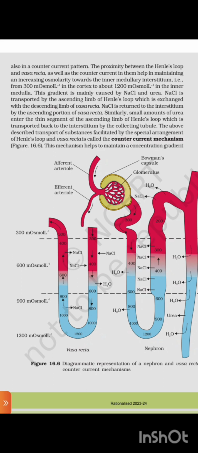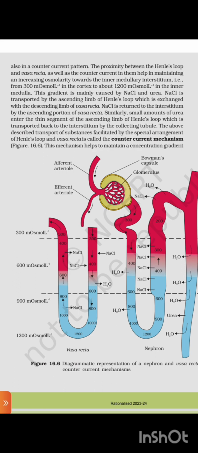Sodium chloride is transported by the ascending limb of Henle's loop, which is exchanged with the descending limb of vasa recta. NaCl is returned to the interstitium by the ascending portion of vasa recta. Similarly, a small amount of urea enters the thin segment of the ascending limb of Henle's loop, which is transported back to the interstitium by the collecting tubule. The above described transport of substances, facilitated by the special arrangement of Henle's loop and vasa recta, is called the countercurrent mechanism. Figure 16.6.